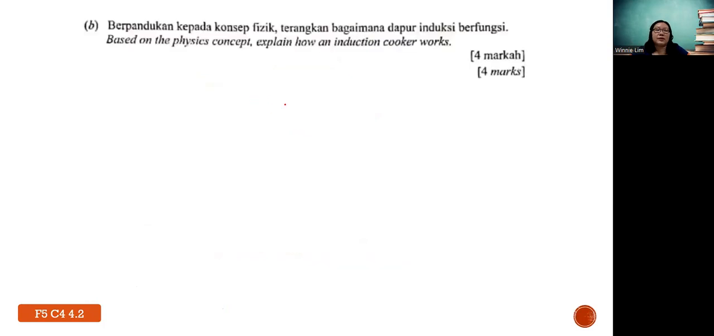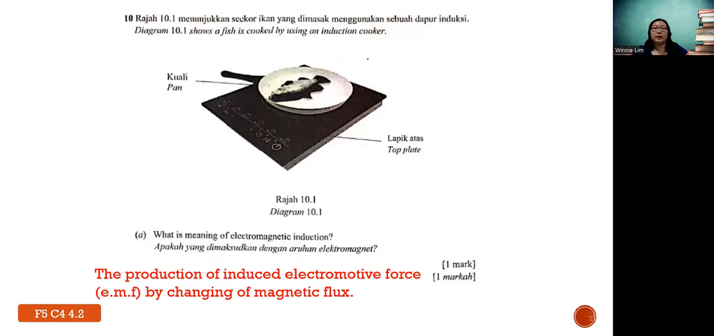Next, based on the physics concept, how does an induction cooker work? Okay, so generally for the induction cooker to work, you must have special pans or cooking utensils. If you know how a transformer works, and how to reduce the energy loss in a transformer, you know that one of the ways is to reduce eddy current. So the induction cooker works based on eddy current.